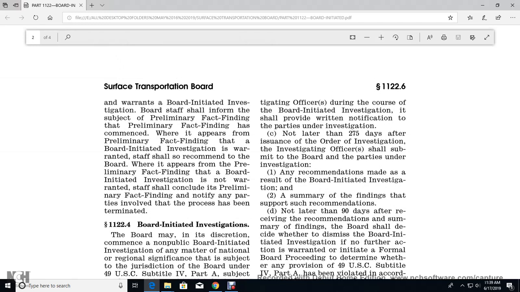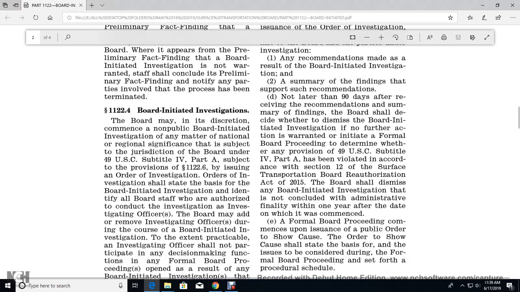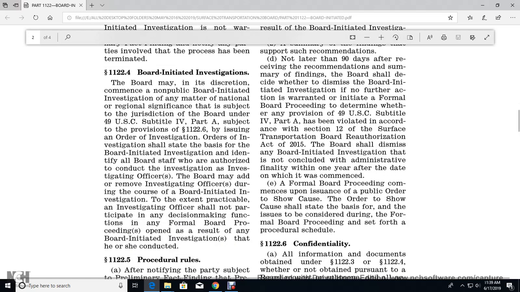that the preliminary fact finding has commenced. Where it appears from the preliminary fact finding that a board initiated investigation is warranted, staff shall recommend it to the board. Where it appears that a board initiated investigation is not warranted, staff shall conclude the preliminary fact finding, notifying any of the parties involved that the proceeding has been terminated. 1122.4, board initiated investigation. The board may, in its discretion, commence a non-public board initiated investigation aimed